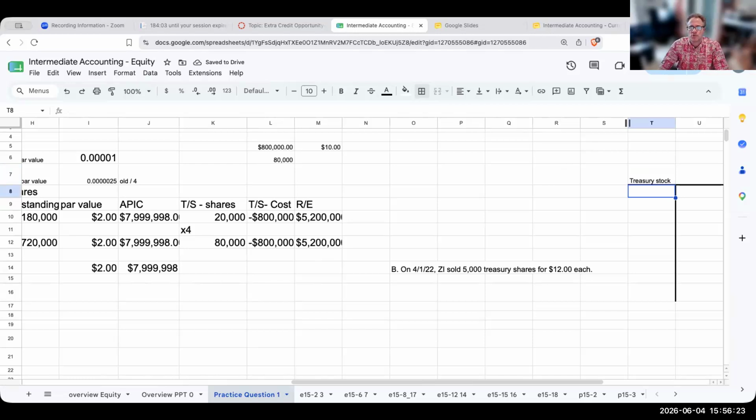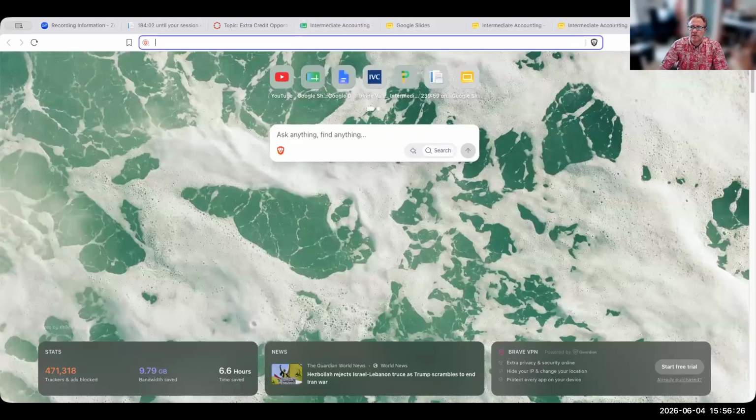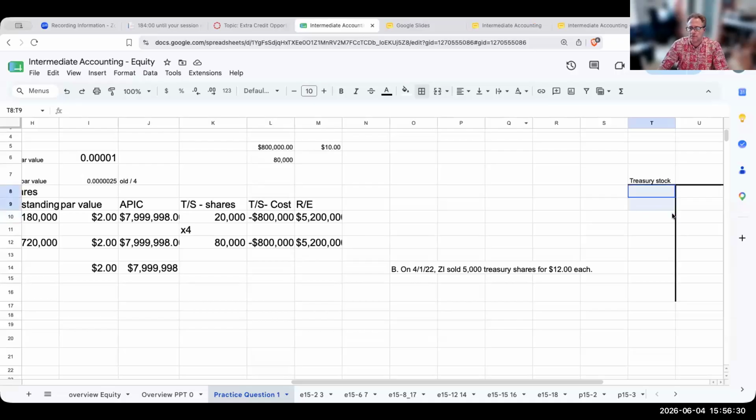This is something important to remember: when we have assets equals liabilities plus owner's equity, the equity account typically has a credit balance, but here it is going to have a debit balance.